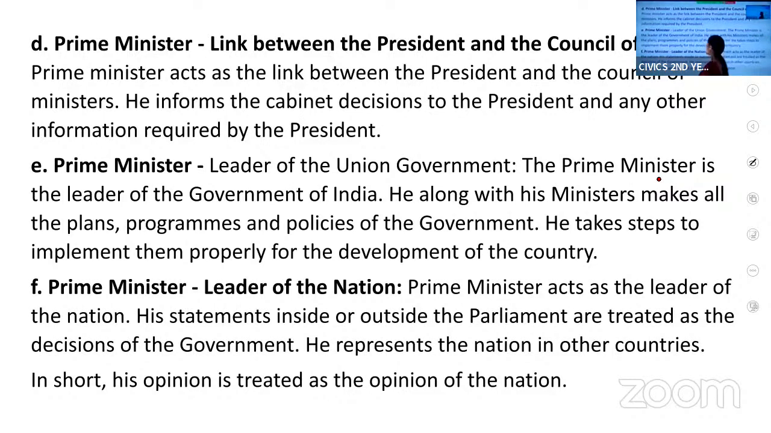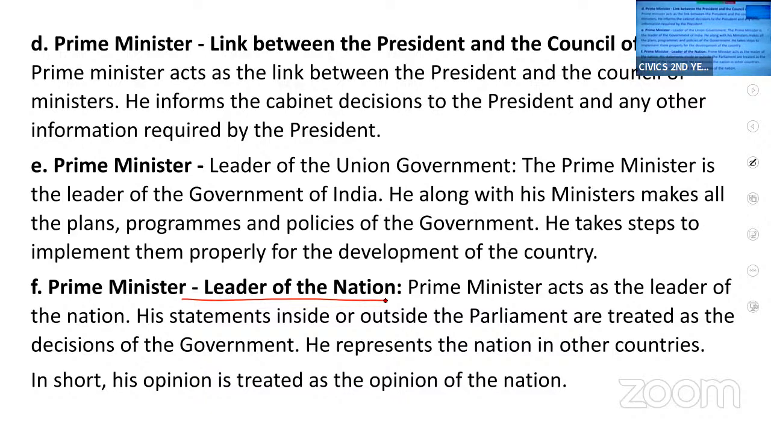Next is prime minister. He is the leader of the nation. Okay, so when people vote for a particular party, they entrust the power in the hands of the leader of that party. So prime minister, he is the leader of the nation.